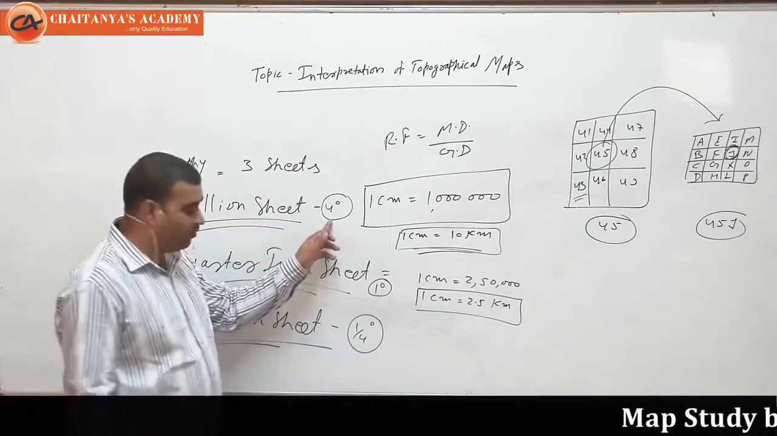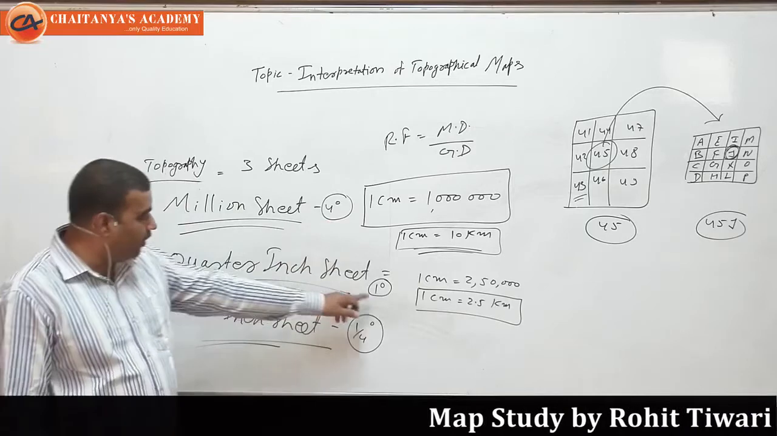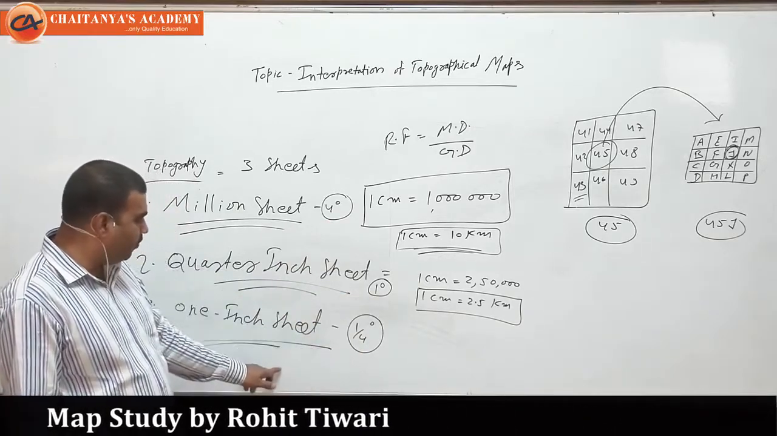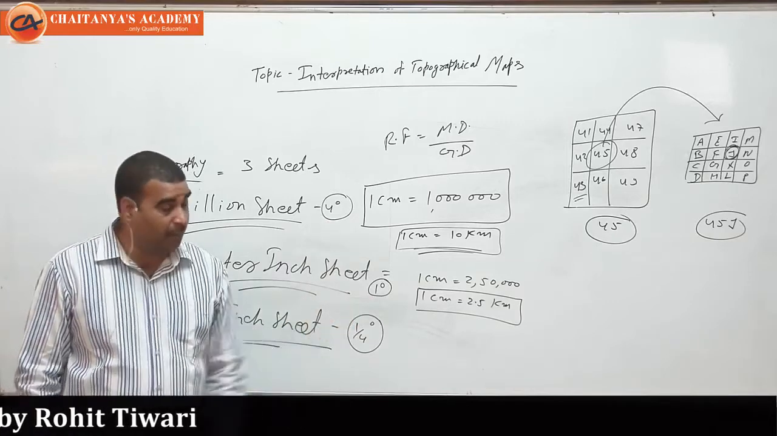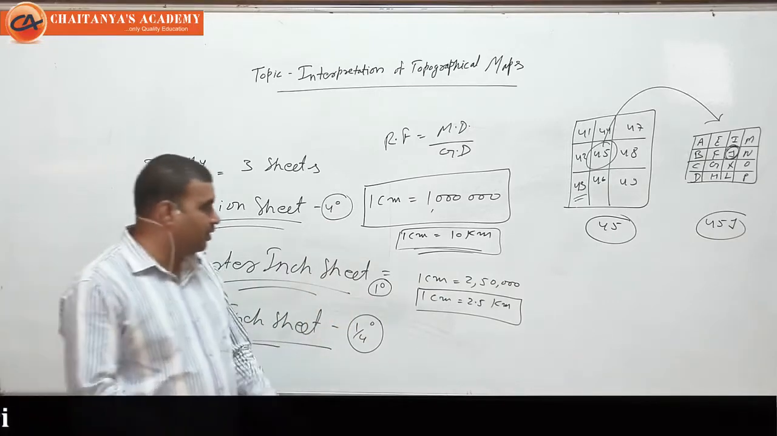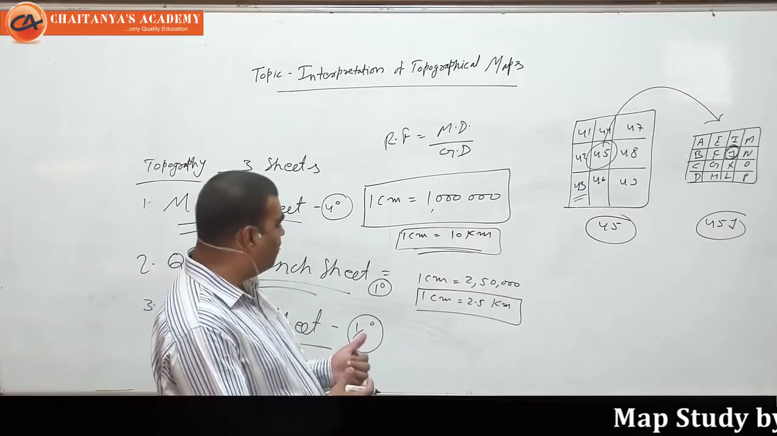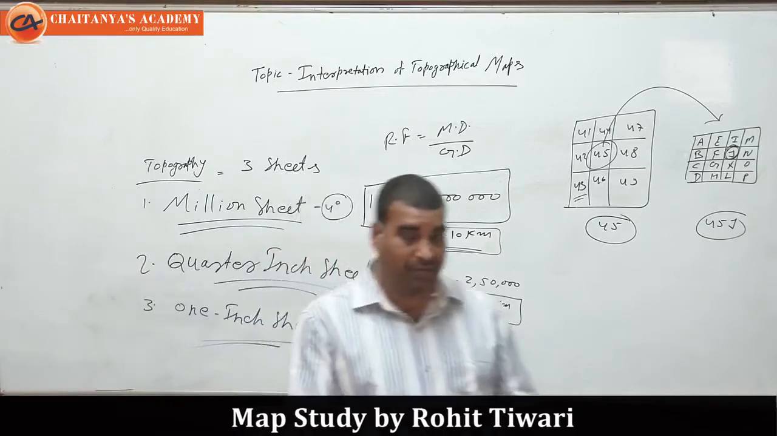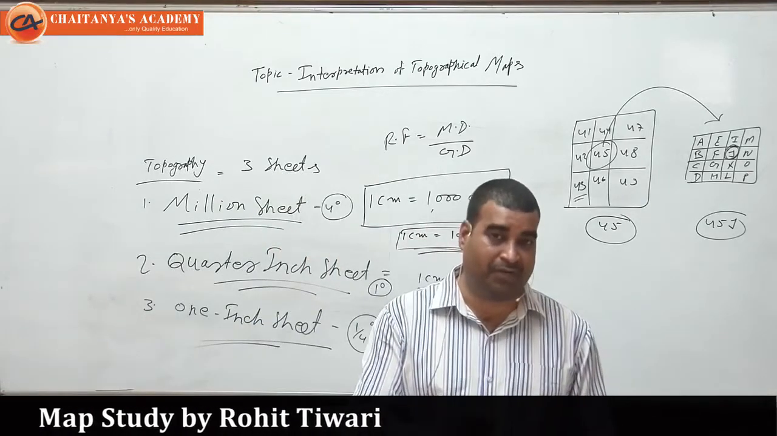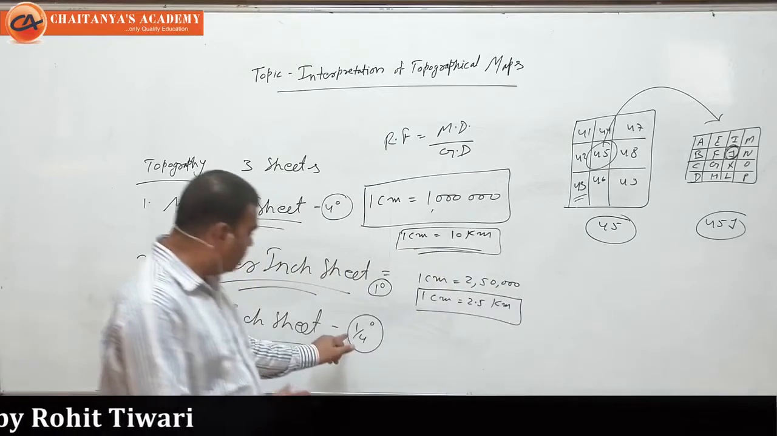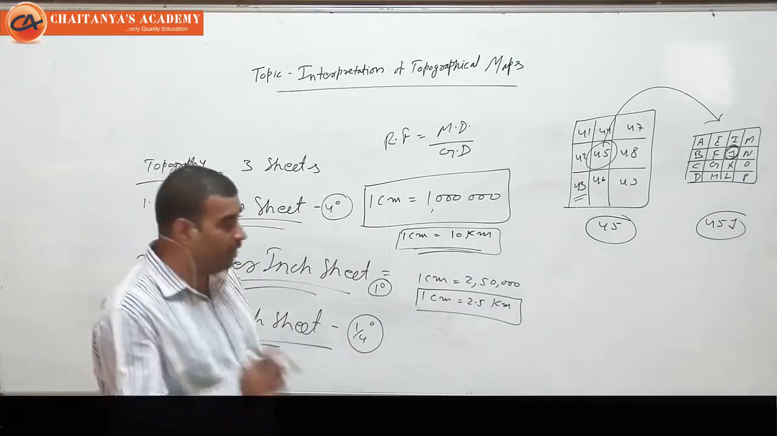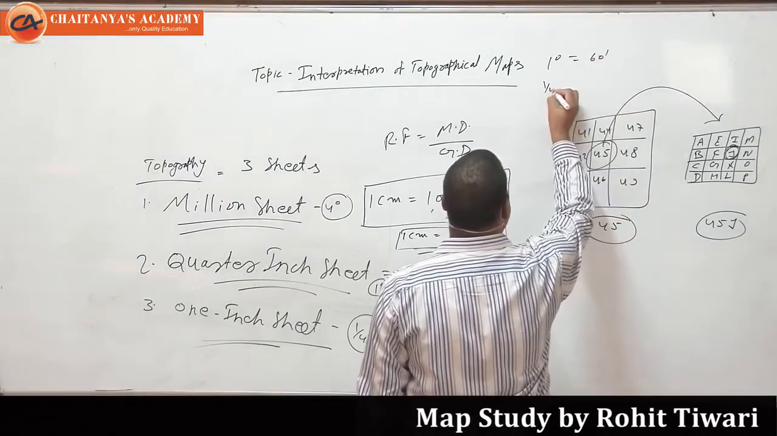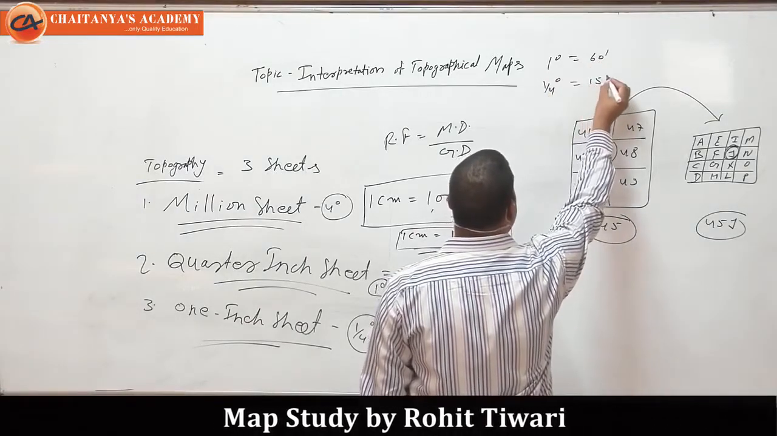So first we had the 4 degree million sheet, then we had the 1 degree quarter inch sheet, and now we have the 1 by 4, 1/4 degree, which means the 1 inch sheet. Each 1 inch sheet is bounded by 15 minutes, because it's a 1 by 4 degree. So 1 by 4 means 15 minutes, because 1 degree in geography is equal to 60 minutes. So 1 by 4 degree would be 15 minutes.